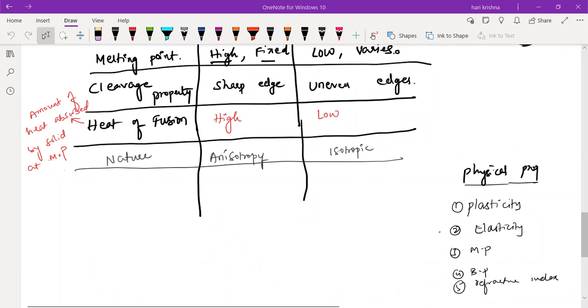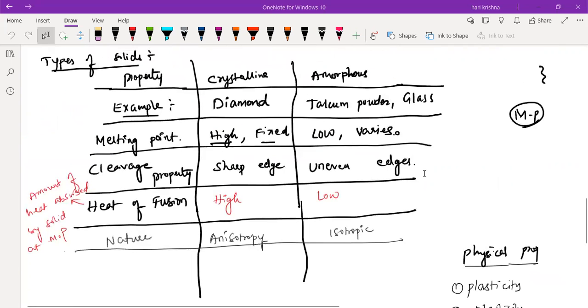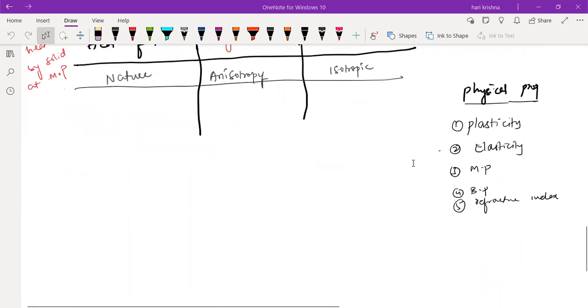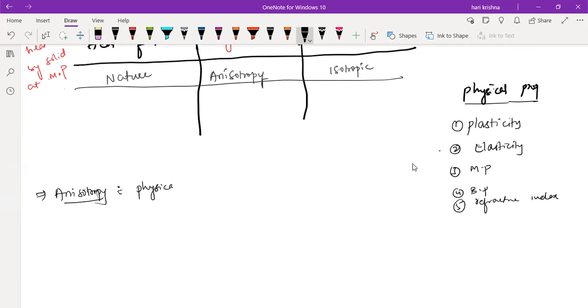If the physical properties are different in different directions inside the solid, that is called anisotropic in nature. Anisotropy means what? Physical properties are different in different directions inside the solid is called anisotropic in nature.